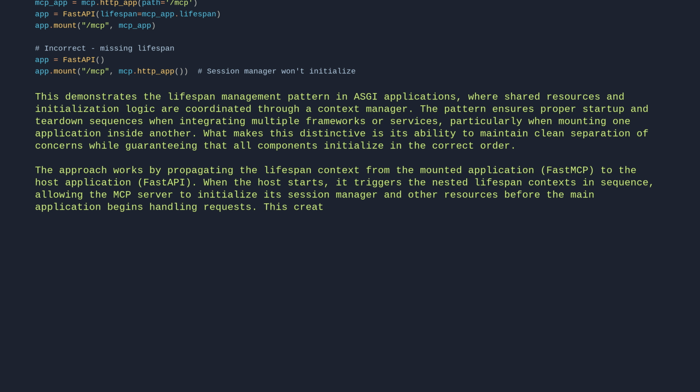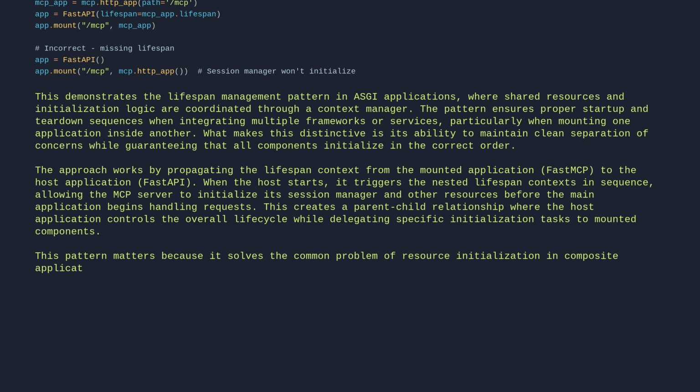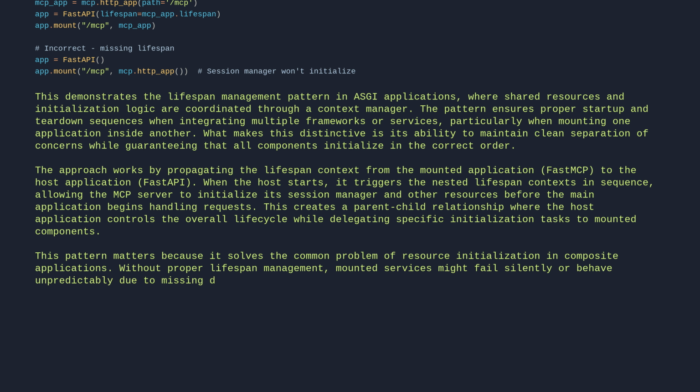This creates a parent-child relationship where the host application controls the overall lifecycle while delegating specific initialization tasks to mounted components. This pattern matters because it solves the common problem of resource initialization in composite applications. Without proper lifespan management, mounted services might fail silently or behave unpredictably due to missing dependencies.